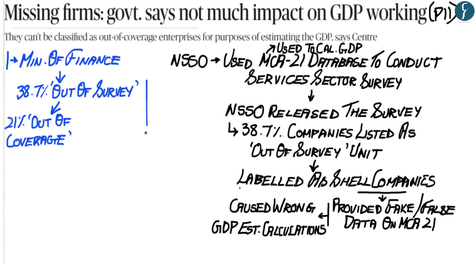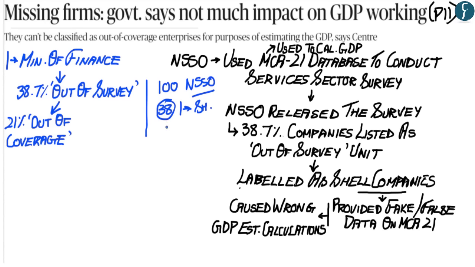In a simple example, let's say there were 100 companies undertaken by NSSO in its survey. NSSO has said that 38 of these companies were out of survey companies. Sections of media and academia have alleged that these 38 companies are shell companies which have provided fake data on the MCA21 database, and therefore this fake data is being used to calculate the estimates of Indian GDP.